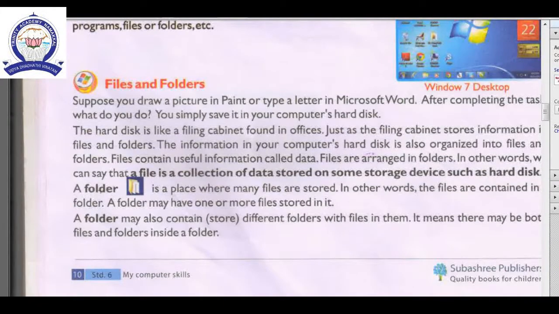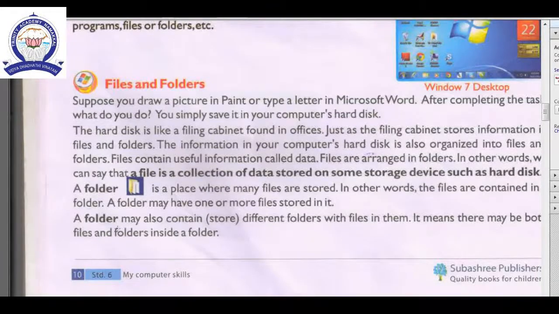See the next one, a folder. What is meant by folder? A folder is a place where many files are kept. Okay, I am giving an example. Each and every exam paper, for example, Tamil, English, Maths, Science, Social. Each and every paper is called a file. All these papers together we are keeping in a folder. This is called a folder.